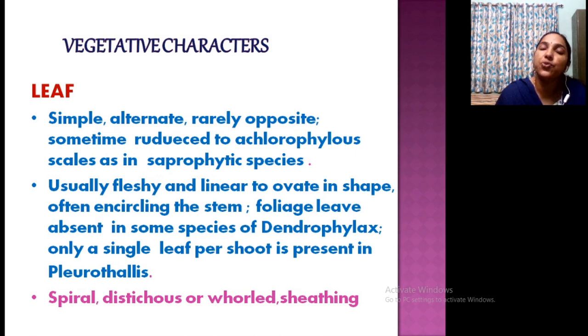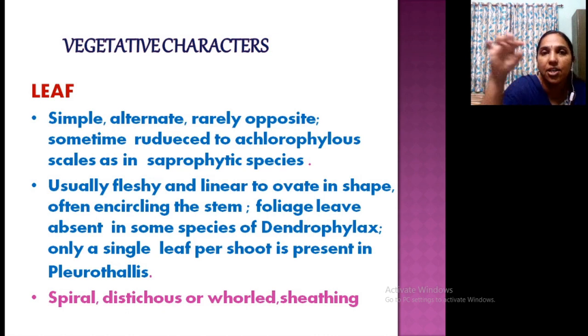Leaf. Leaf is usually simple. It may be alternate or whorled arrangement. You can see they are spiral or distichous or whorled or sheathing. Sheathing leaf on the stem. They are attached on the stem, arranged spirally. Okay. And leaves are usually fleshy.